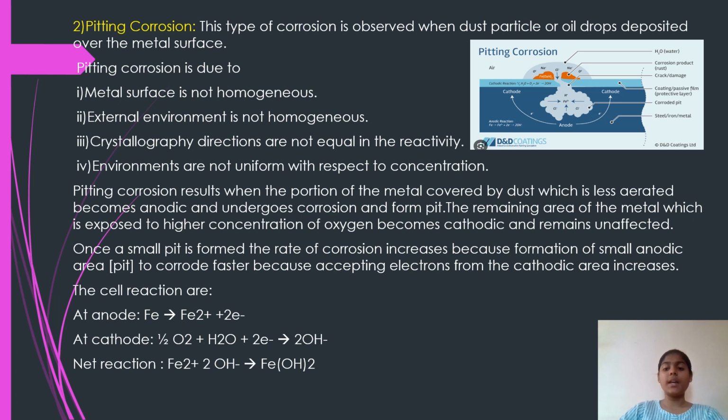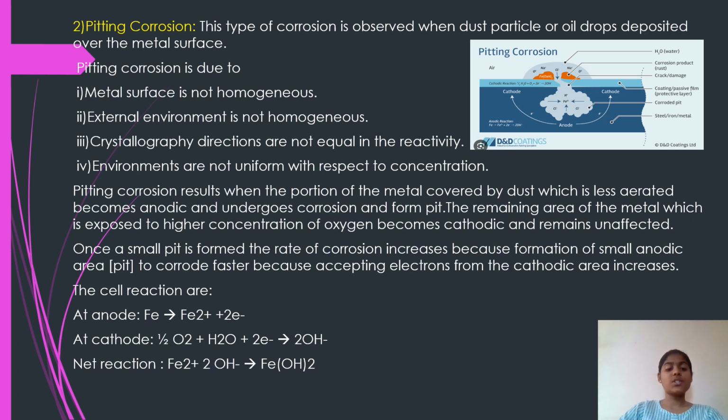The remaining area of the metal which is exposed to higher concentration of oxygen becomes cathodic and remains unaffected. Once a small pit is formed, the rate of corrosion increases because the small anodic area, that is the pit, corrodes faster as the acceptance of electrons from the cathodic area increases.